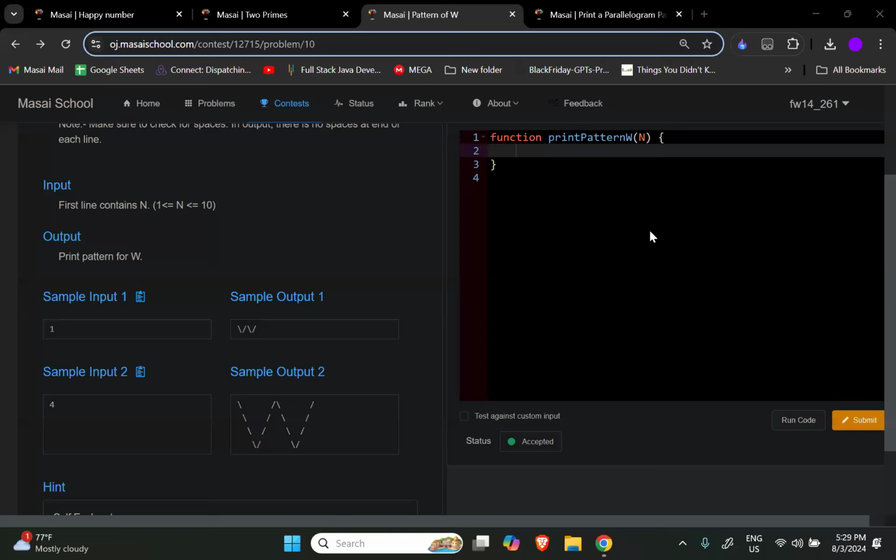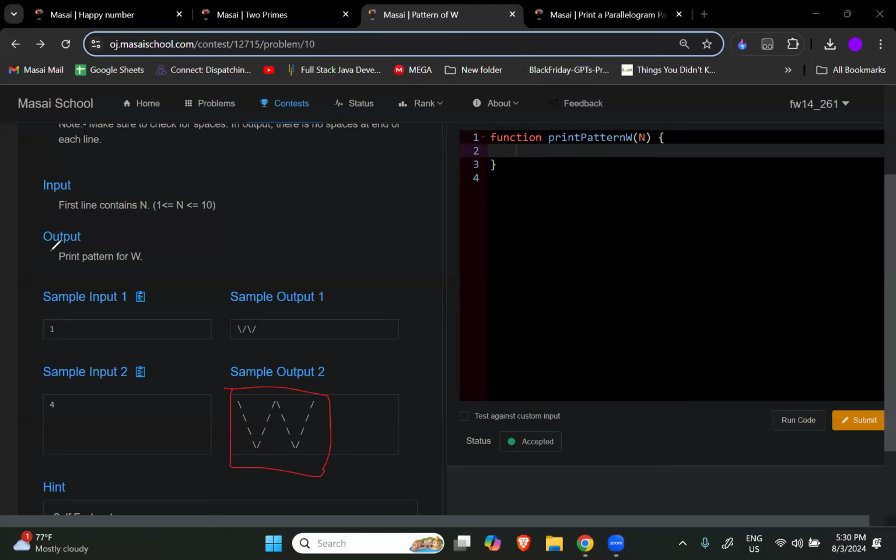whenever you print a pattern, don't directly jump into it. No, no, one nesting and two loops, and that too copy paste. Will you mark my word? Mark my word. Copy paste the other half. Okay. See, the trick to print a W is don't assume it as W. Don't think of it as W at all. If you try to print W, it will be much more chaotic, right?